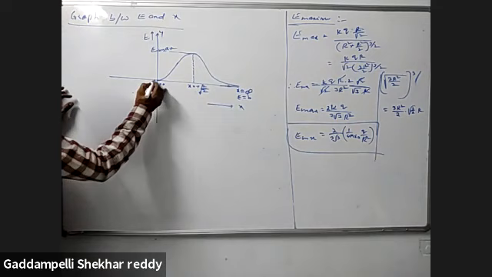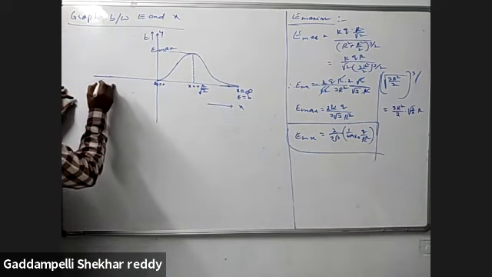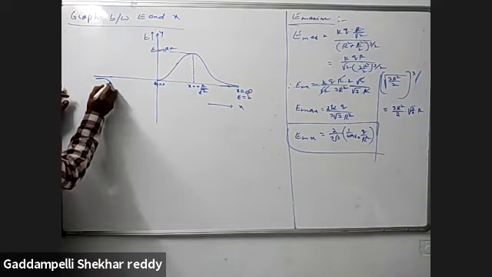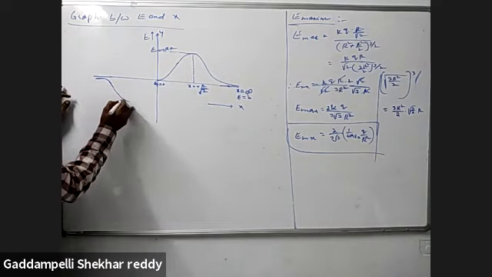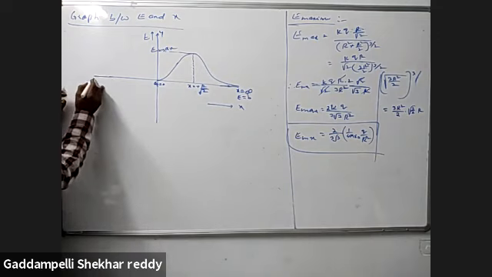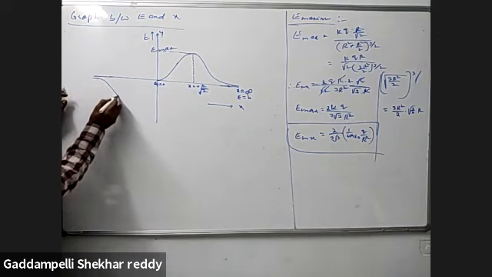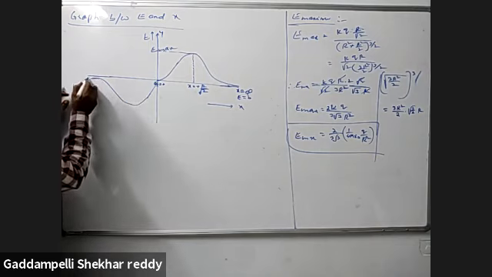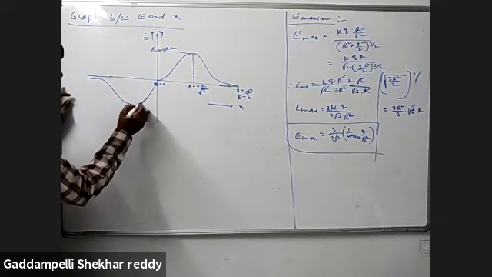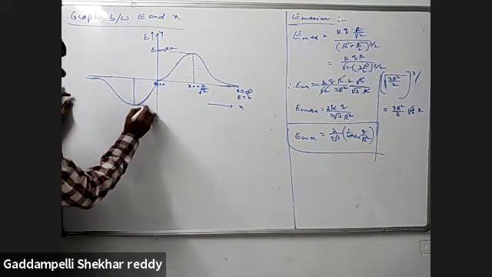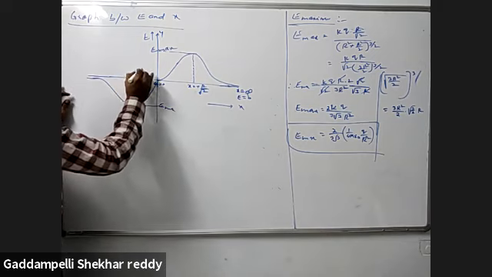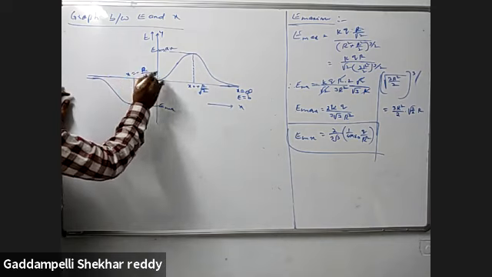At the same time, in the negative direction, x is equal to minus r by root 2.